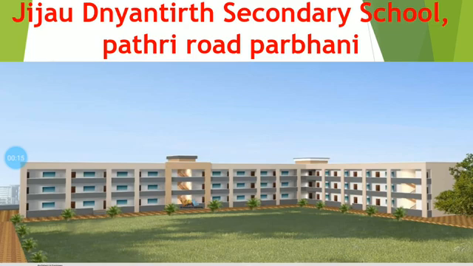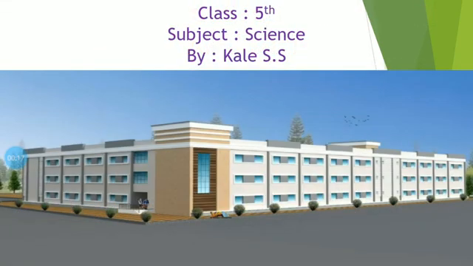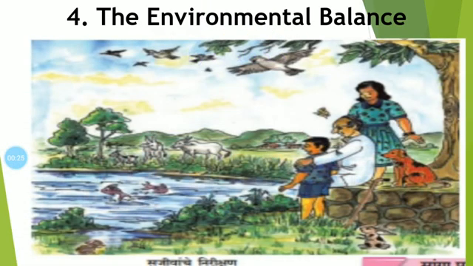Friends, in this video we have to see the science of 5th standard. Yesterday we have seen the information about the 4th chapter. The name of the chapter is the environmental balance.